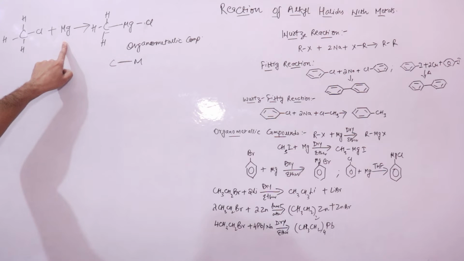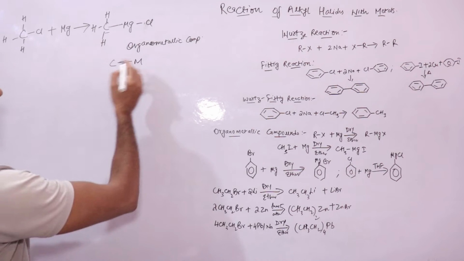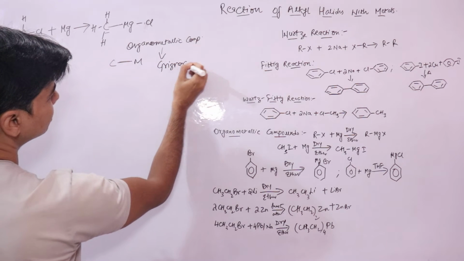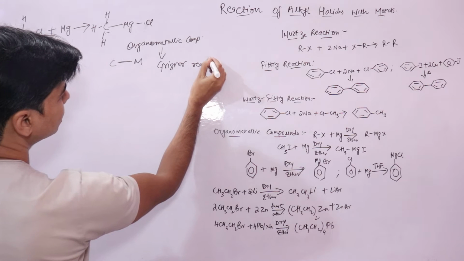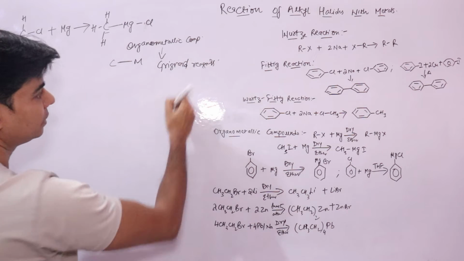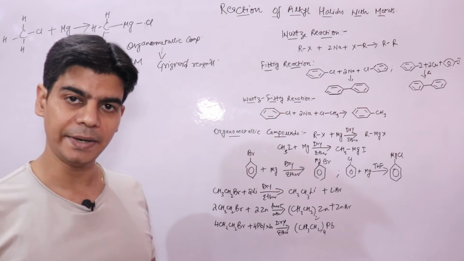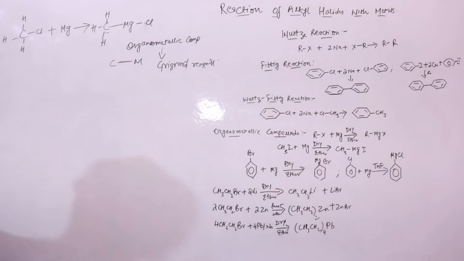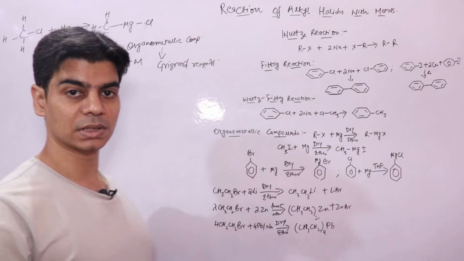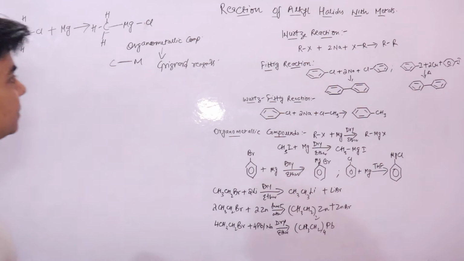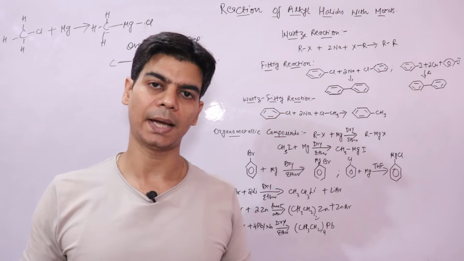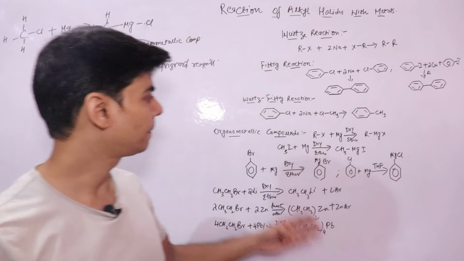When we take magnesium as the metal, the organometallic compounds are termed Grignard reagents. These reagents are named in honor of the scientist Victor Grignard, because he was the one who discovered them. So if you see a bond between carbon and magnesium, this class of compounds is called Grignard reagents.